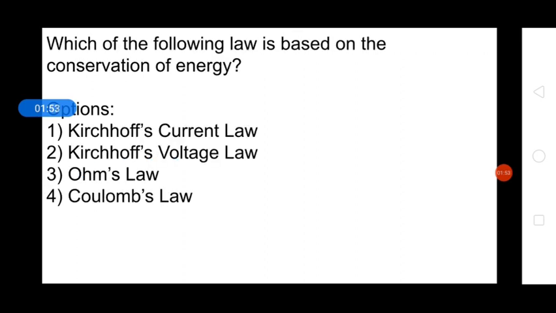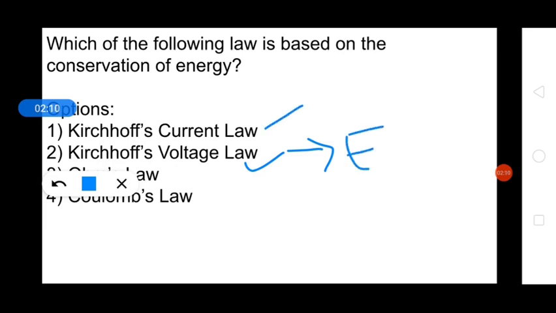Now, which of the following laws is based on conservation of energy? So, Kirchhoff's voltage law KVL is based on conservation of energy, and if we talk about KCL, then it is based on conservation of charge. So, the right answer will be 2. KVL is based on conservation of energy.